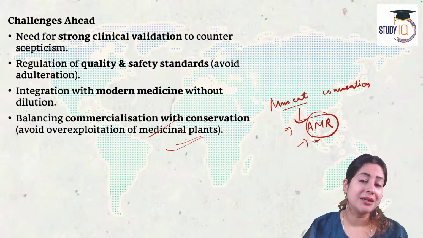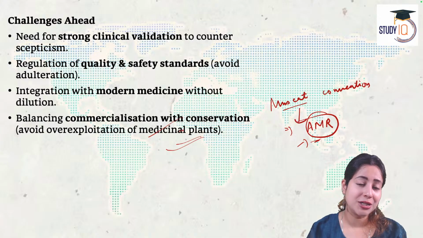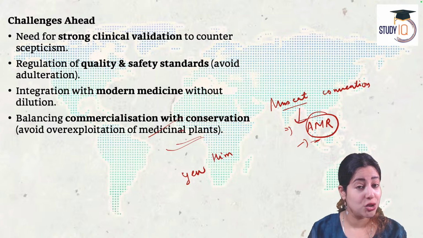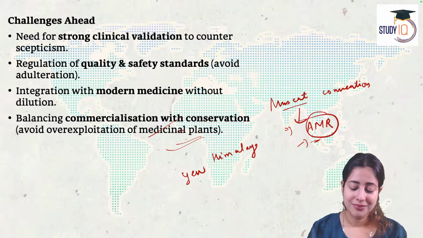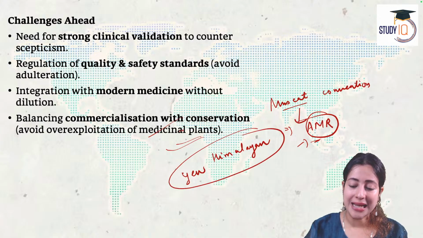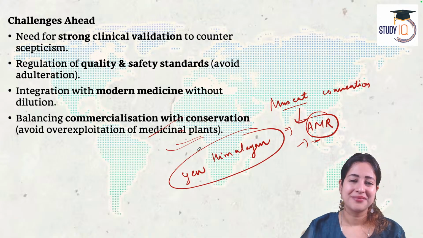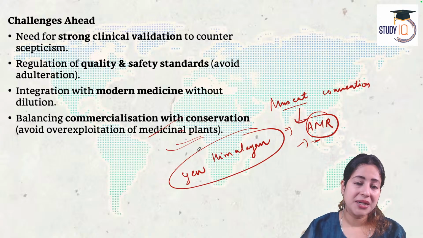In the Himalayan area, states like Uttarakhand and Sikkim, Arunachal, Himachal, there was a very famous herb. It was known as the Himalayan yew. You must have read about this in NCERT geography. This was known for its anti-cancer property. It was a wonderful ingredient used for cancer medication.